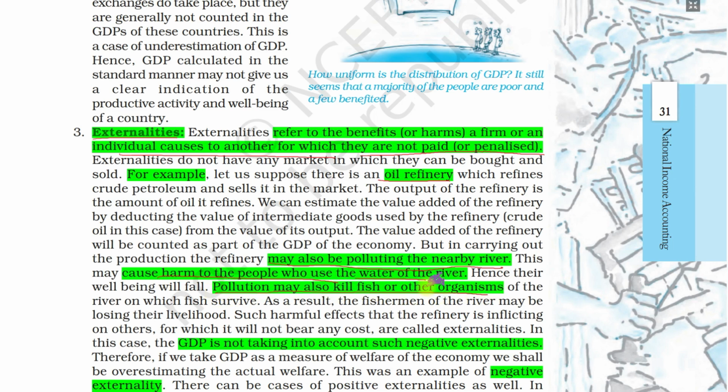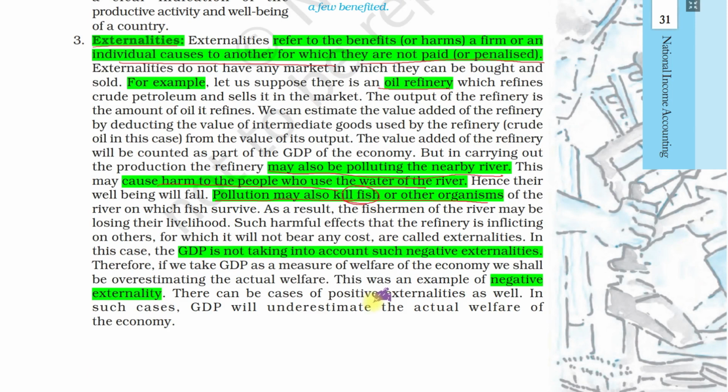So the fishing community, the fishers, who earn their livelihood from catching fish, may not earn as much money. So these are all negative externalities which the refinery has caused. These are not included in the GDP. GDP is not taking into account such negative externalities. So we can say GDP is not a true measurement.